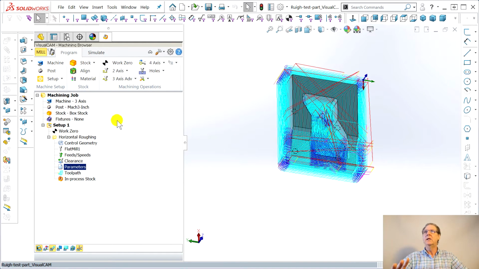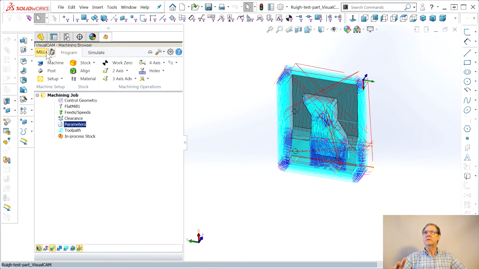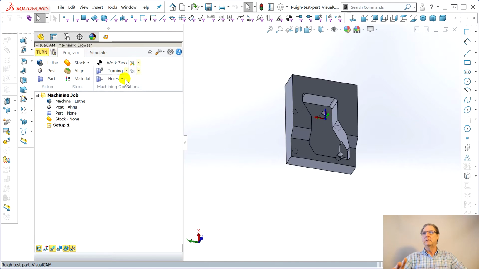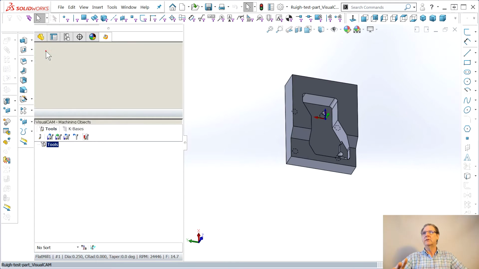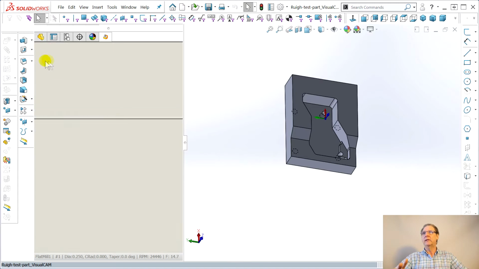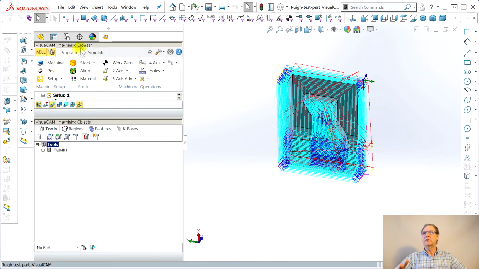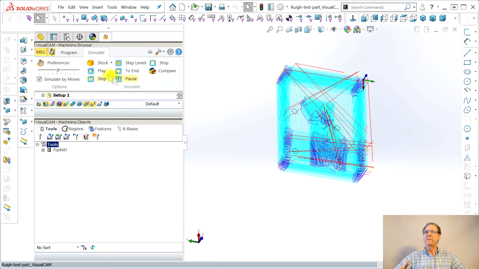Say cancel. Then I also like, they got a big tab here. What's mill? Machine job, turn. Oh, okay, it changed. Mill turn. Oh, okay, they're letting me profile nest. Now we just want to mill. Go over here to simulate.